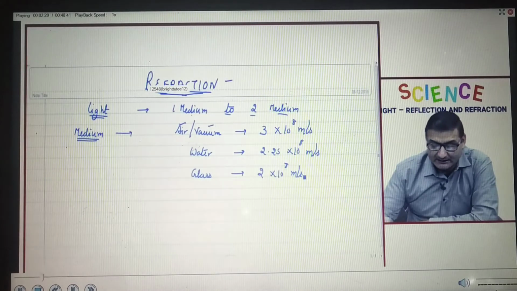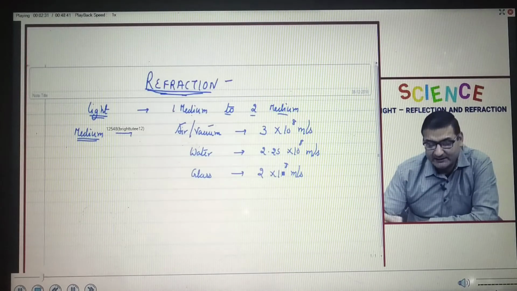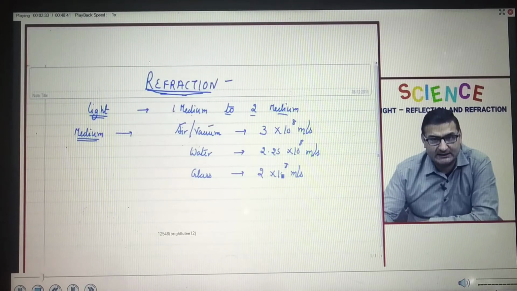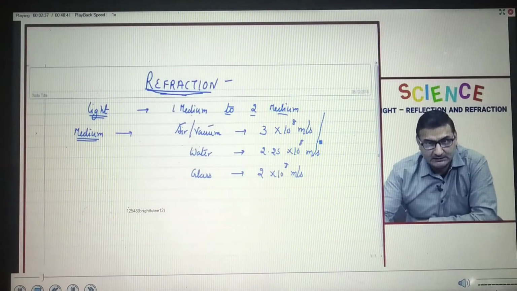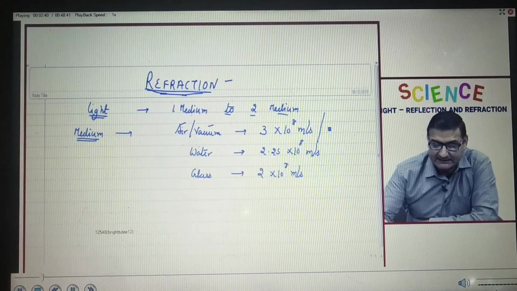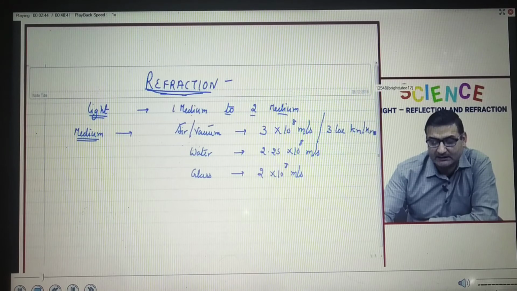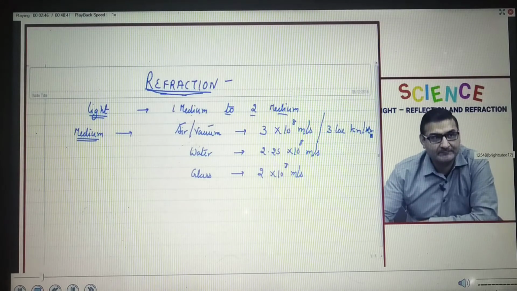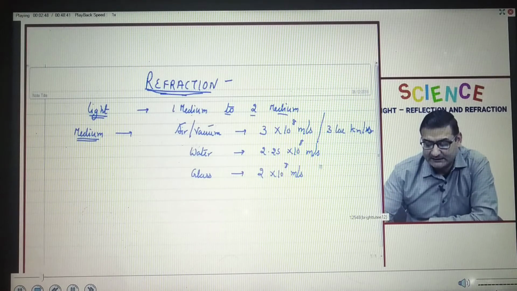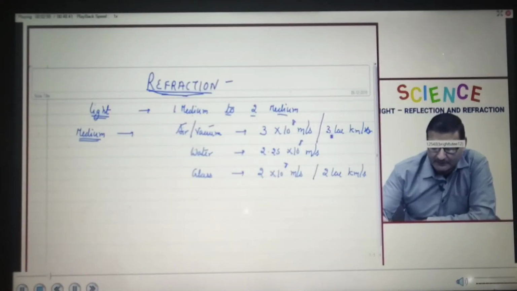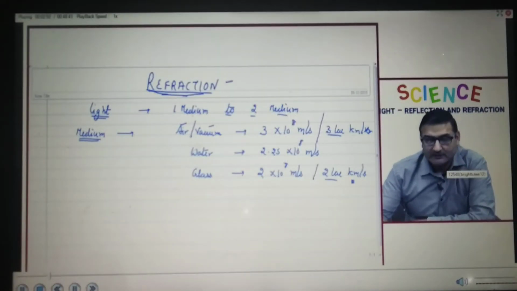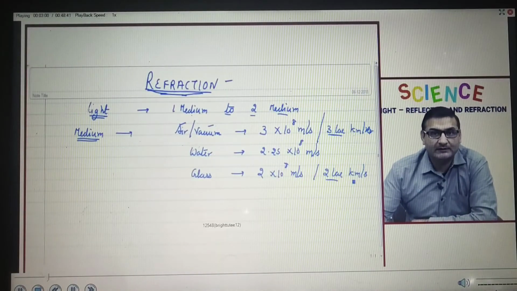Now, seemingly they appear to differ very little. But in bigger terms, I can write 3 lakh kilometers per second, sorry, not per hour. And the speed in glass is 2 lakh kilometers per second. That is a difference of 1 lakh kilometer per second.